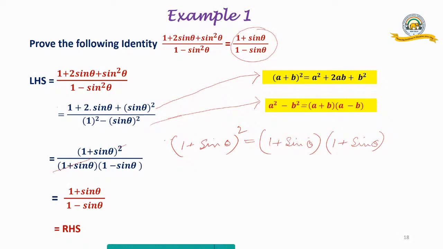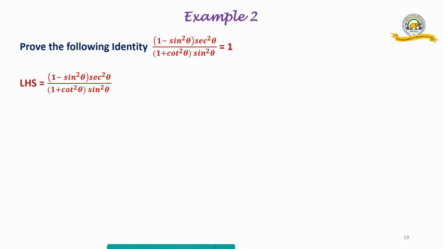So we are using other concepts to prove the identity. Let us try another one. Here there is another sum: (1 minus sine square theta) into sec square theta by (1 plus cot square theta) into sine square theta equals 1. I have to prove this equal to 1.